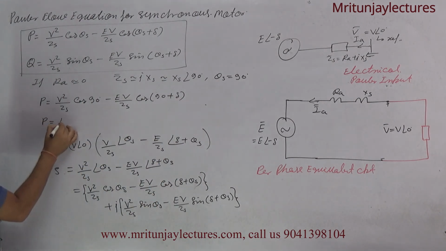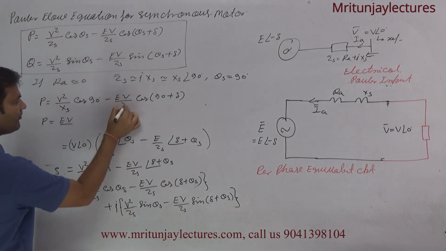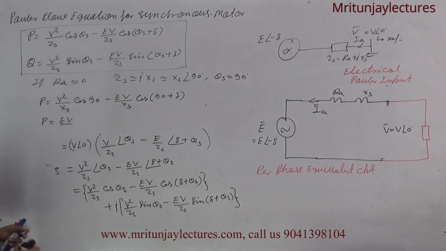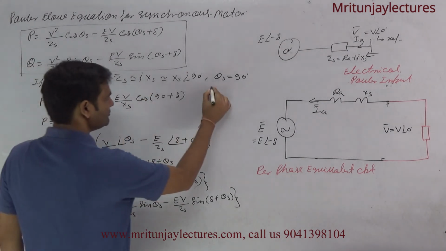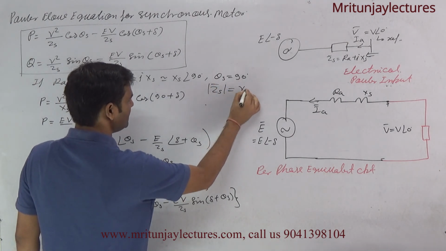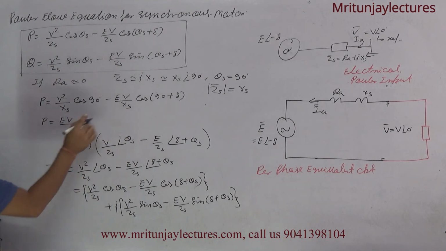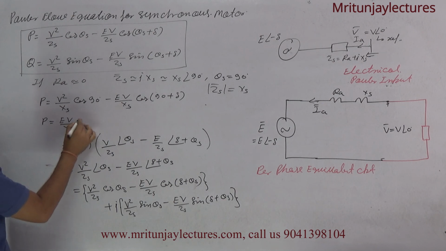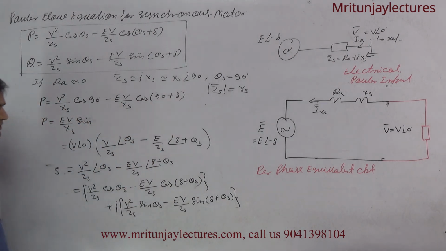So finally we got EV by XS, since mod ZS is equal to XS after RA is equal to 0. Clear? Now finally we got it written as sine delta, because cos 90 plus delta is equal to minus sine delta, that's why minus minus plus. Clear?